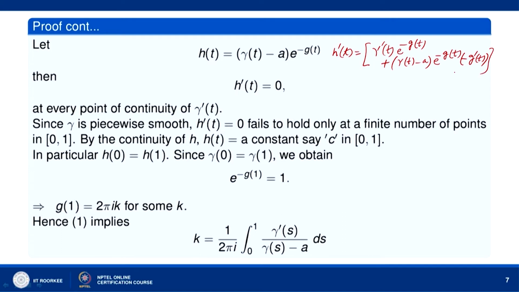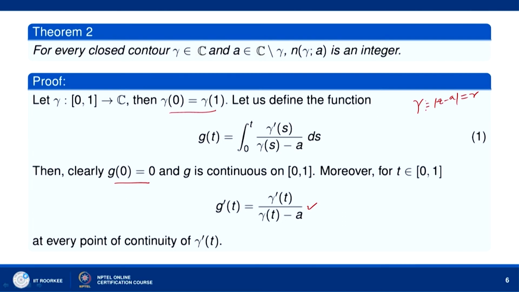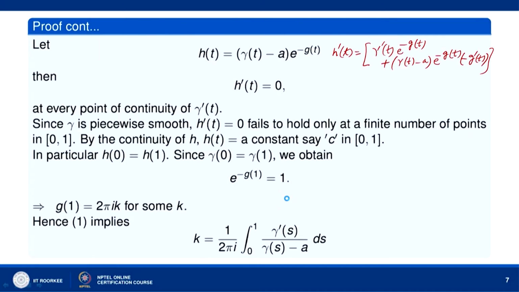And let us go to the previous slide. g dash(t) equal to gamma dash(t) over gamma(t) minus a. So, g dash(t) into gamma(t) minus a equal to gamma dash(t). So, we have g dash(t) into gamma(t) minus a equal to gamma dash(t). So, this will be equal to gamma dash(t) e to the power minus g(t) minus gamma dash(t) e to the power minus g(t). So, this cancels with this and we get 0. So, h dash(t) equal to 0 at every point of continuity of gamma dash.